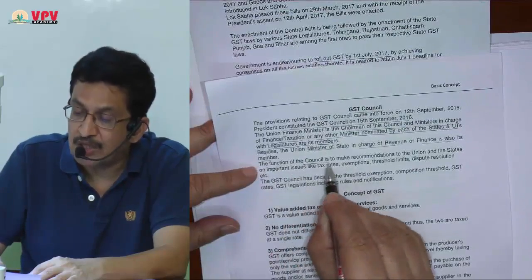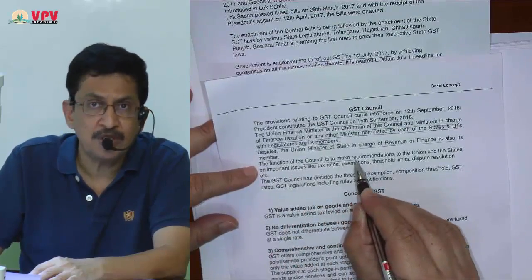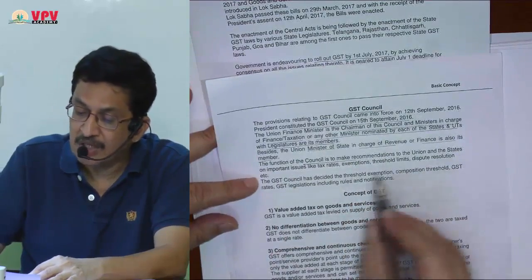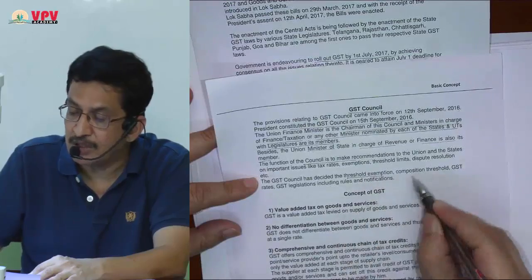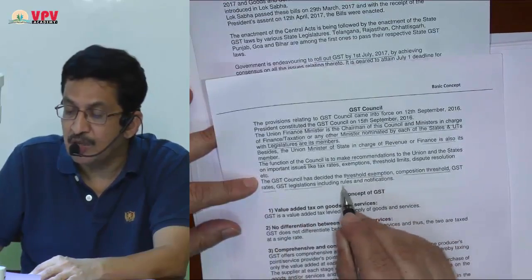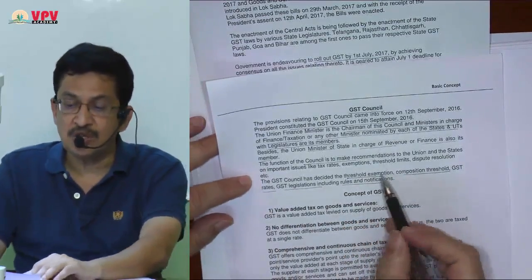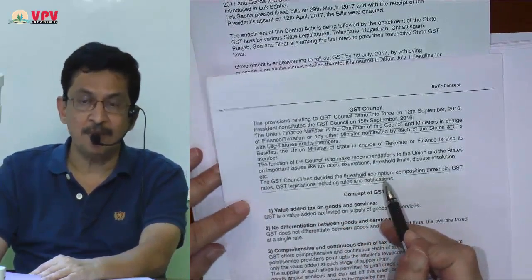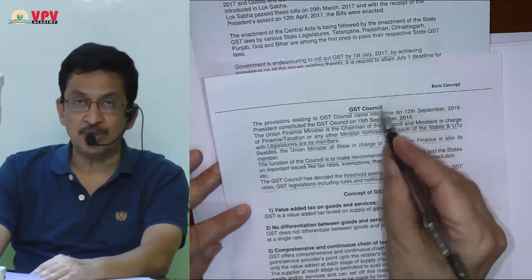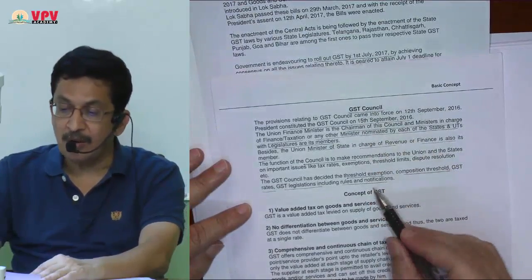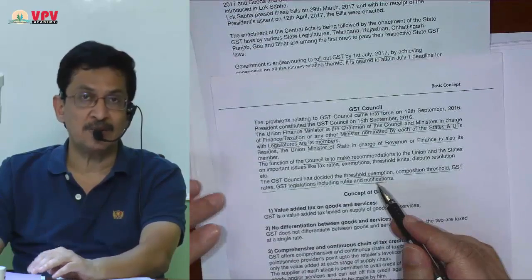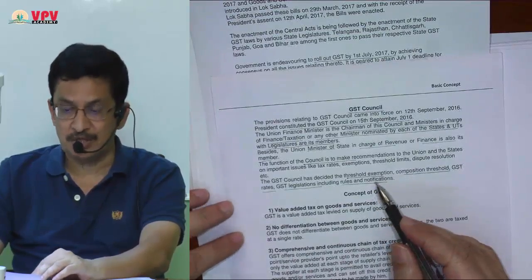And what are the functions of the GST Council? The function of the GST Council is to make various recommendations, and the recommendations will be regarding threshold exemption, composition schemes, GST rate, GST legislations, including rules and notifications. So the GST Council is going to play a very important role, and that is also part of the constitutional amendment. Here we have completed the various constitutional amendments that were required to implement GST.